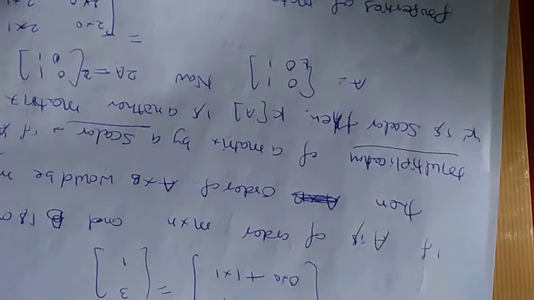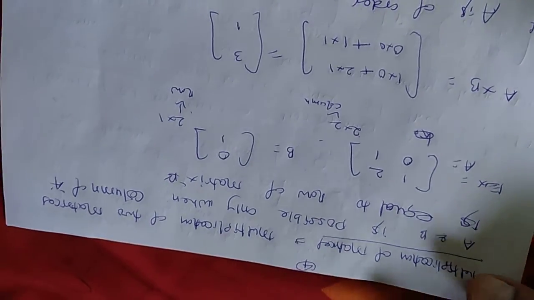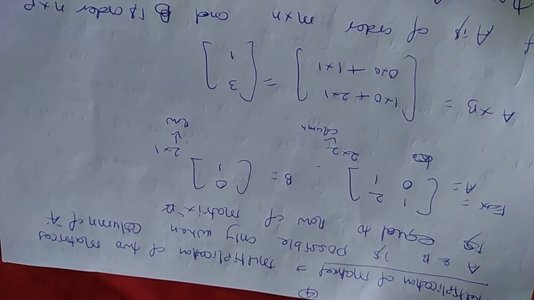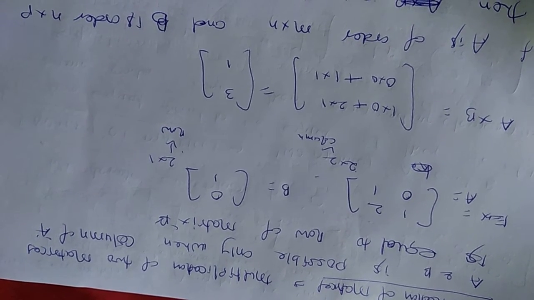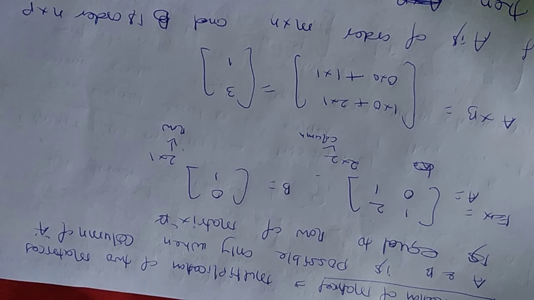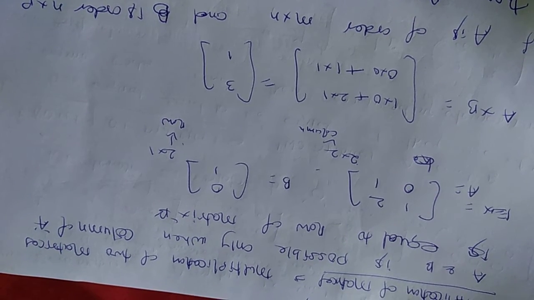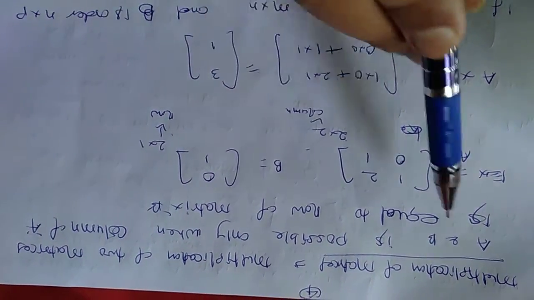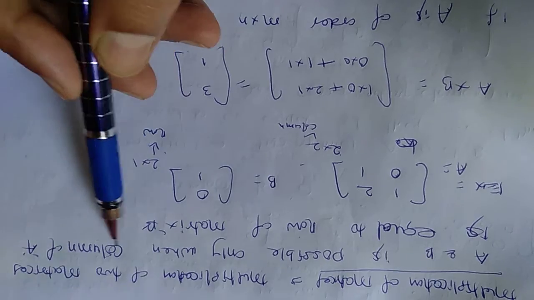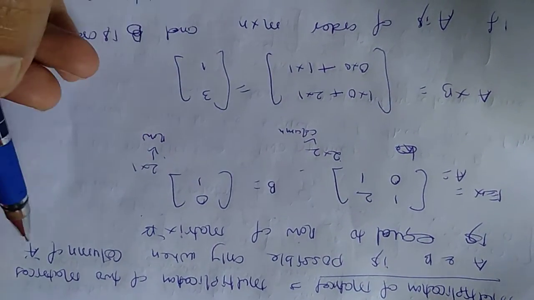Now, a very important thing: multiplication of matrices. It is very important, but students sometimes get confused and think we can multiply any matrices. No, that is not possible. If there are two matrices, only when the column count of the first matrix is equal to the row count of the other matrix can you find the product of the two matrices. This is written here: the multiplication of two matrices A and B is possible only when the columns of A are equal to the rows of B. This is matrix A.